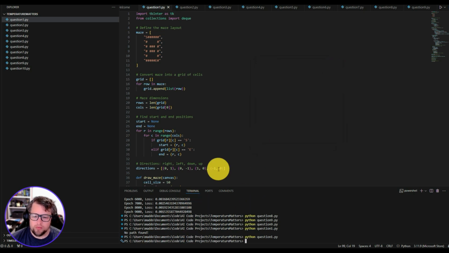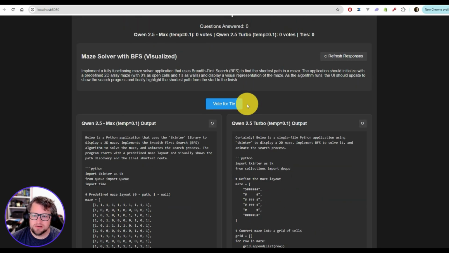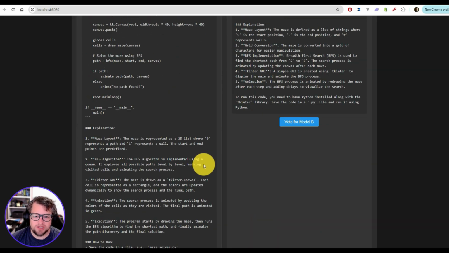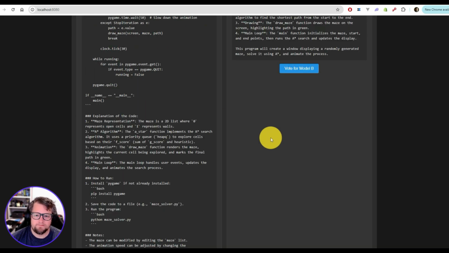So we're going to give 1 win over to the 2.5 Max model, but you can see that both actually had pretty reasonable output there. So we're going to go ahead and vote for Model A.